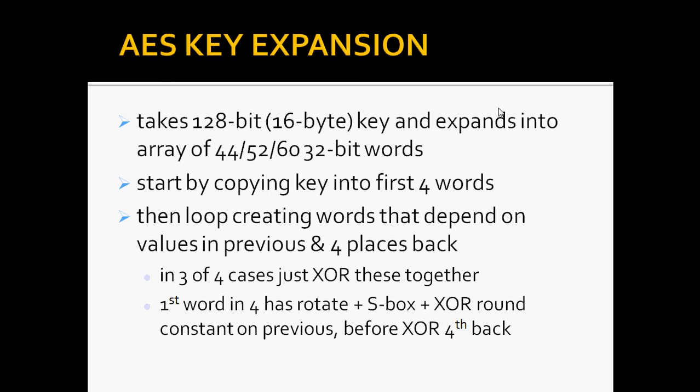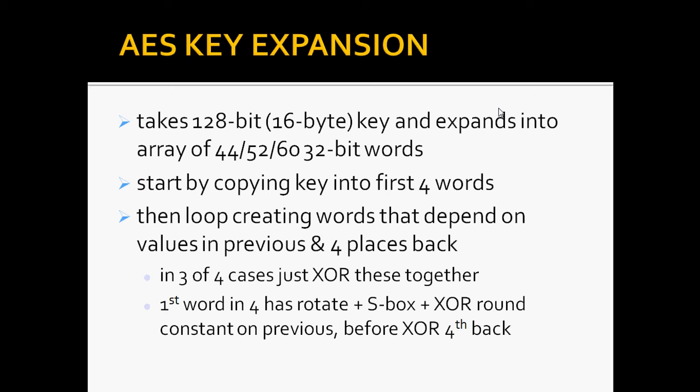Now this is the AES key expansion. We'll be discussing how the expansion is done for the AES key. The AES key expansion algorithm takes as input a 16-byte key and produces a linear array of words, providing a 4-word round key for the initial add round key stage and for each of the 10, 12 or 14 rounds of the cipher, which we discussed before. It involves copying the key into the first group of 4 words and then constructing subsequent groups of 4 based on the values of the previous word and the word four positions back.